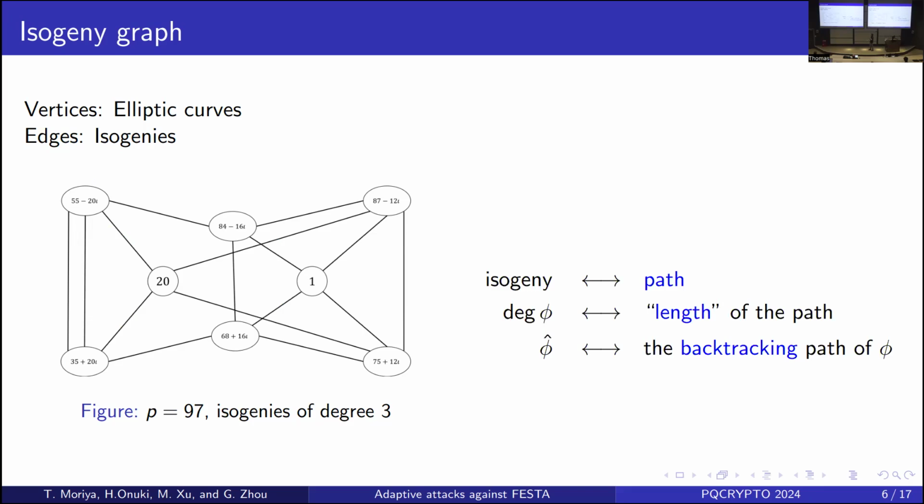From the point of view of this graph, an isogeny is related to a path in this graph, and the degree of phi is kind of the length of the path. The dual isogeny is kind of the backtracking path of phi. If we consider the graph, we can find an asymmetry relation.